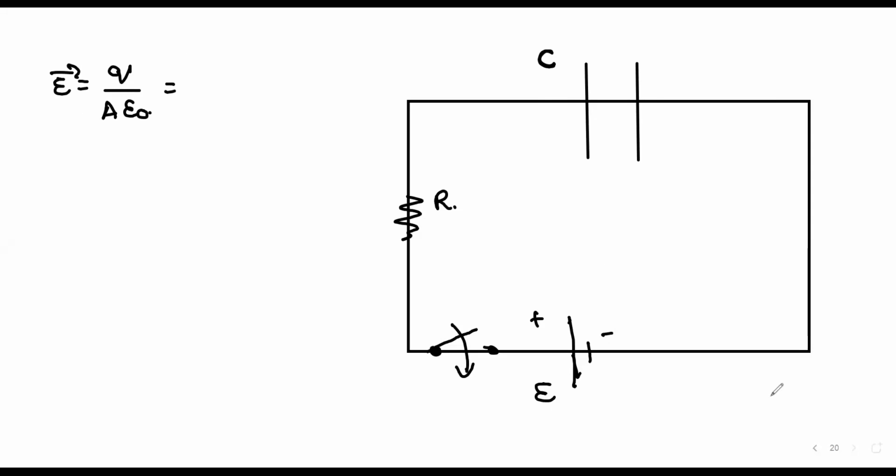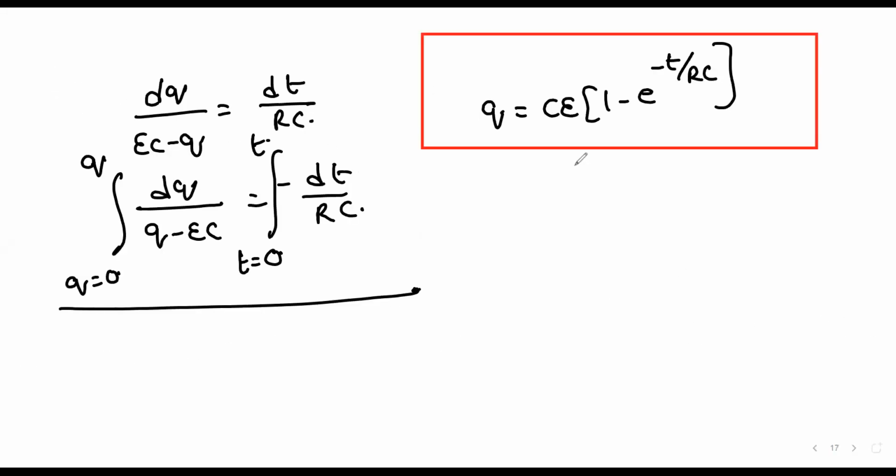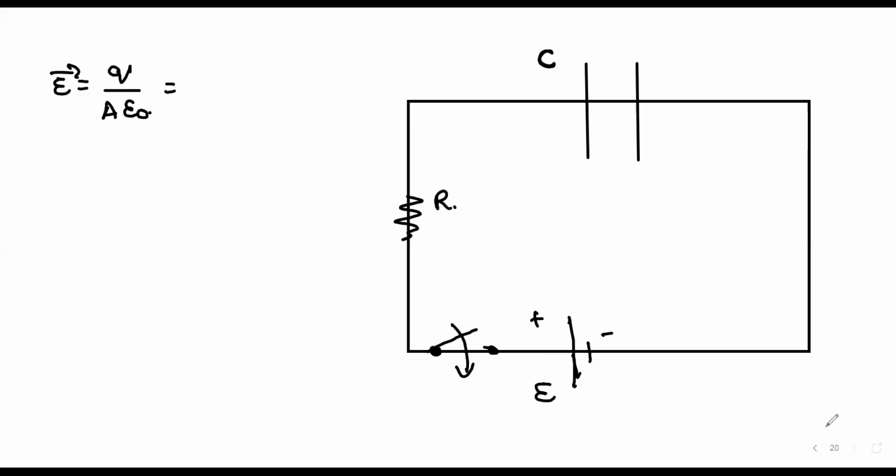When it is charging, the charge formula is CE into 1 minus e power minus t by RC. So E is CE into 1 minus e power minus t by RC, by A epsilon naught, right?